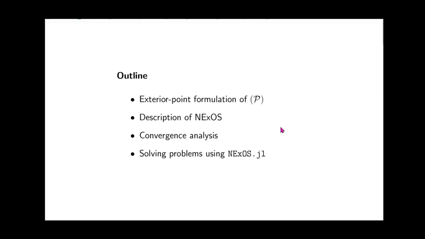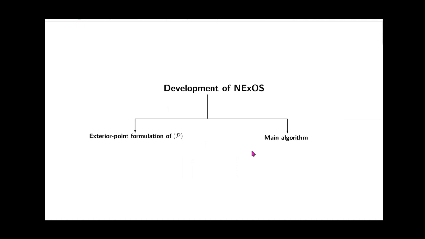The outline of the rest of the talk is as follows. First, I will talk about the exterior point formulation of the problem P. Then I will talk about my algorithm and the convergence analysis, which I will discuss very briefly, and then I will discuss how to solve problems using the Julia package NExOS.jl, and I will show a couple of examples. For more examples, of course, you can take a look at the paper or the GitHub repository of the package. The development of our algorithm has two phases. One is the exterior point formulation of P, and then the main algorithm.